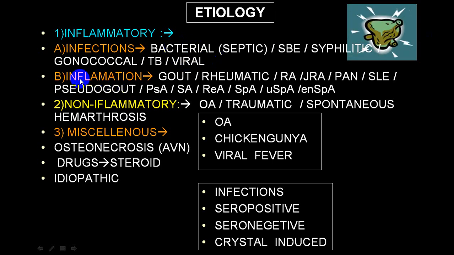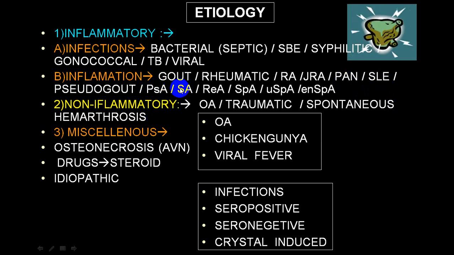The inflammatory variety will be infectious and non-infectious. In that inflammatory variety, there will be a second big group, apart from infections which produce inflammation, we call crystal induced, that is gout, pseudogout. These two will come in that particular group. And other groups are those which are immune mediated, we call rheumatic fever, rheumatoid arthritis, juvenile rheumatoid arthritis, vasculitis group, polyarteritis nodosa, SLE.